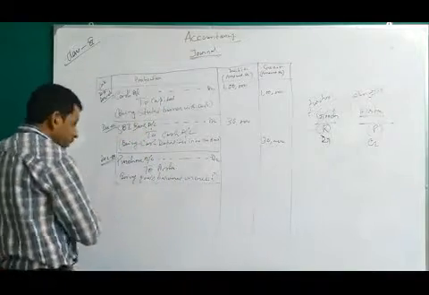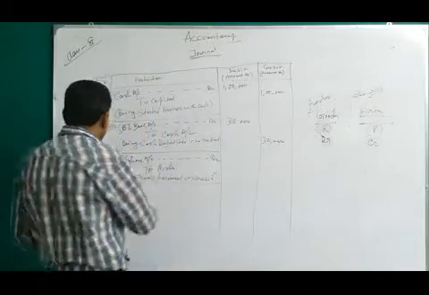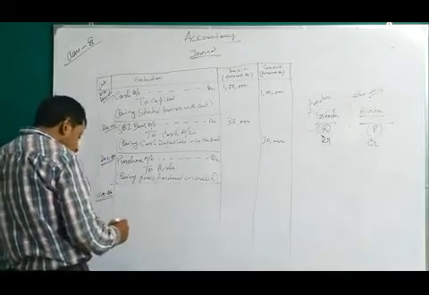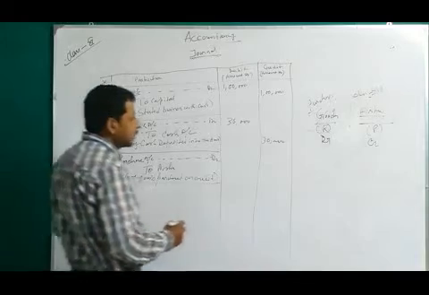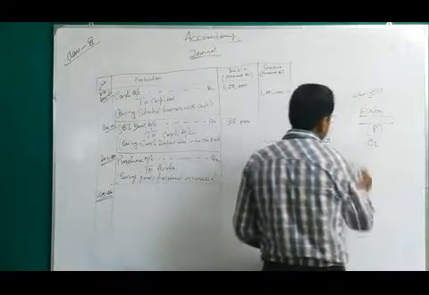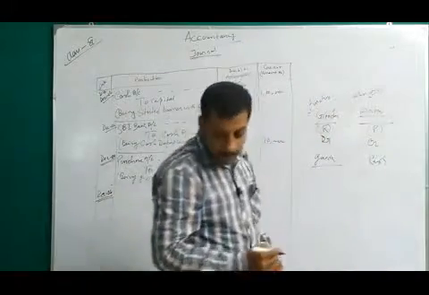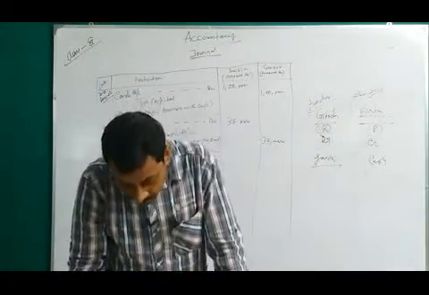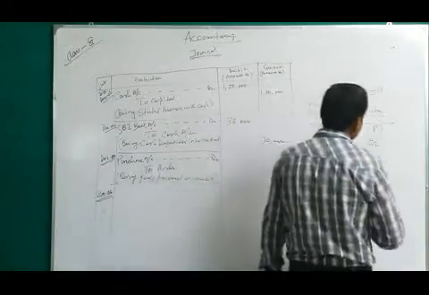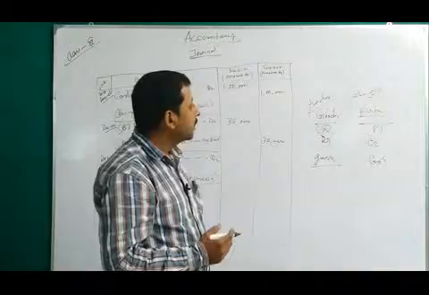Okay, so we go to the next transaction. December 6, sold goods to Rahul for cash. Here are two things: one is goods and one is cash. Though there is a name, you can see the cash is mentioned in the transaction. If cash or bank is mentioned, then it will be a cash transaction. But when no cash or bank is mentioned and only a name is given, that is called a credit transaction.